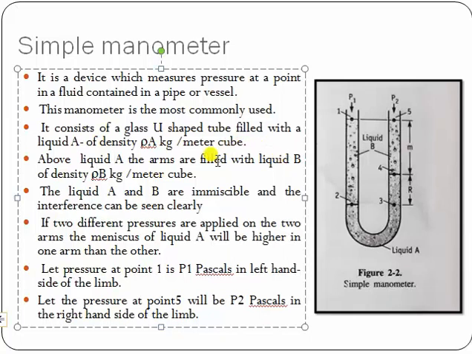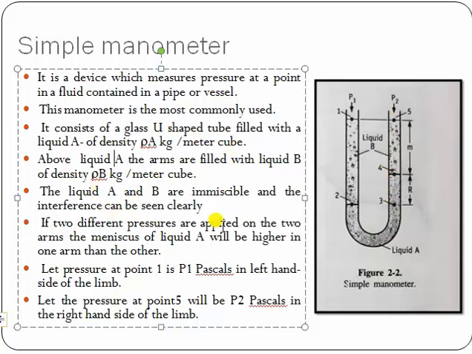Rho, in kg per meter cube, is the unit of density. Here you can say this is liquid A, and above it is liquid B. Liquids A and B are immiscible and the interface can be seen clearly. If you can see, this is the interface. These two liquids are not miscible with each other.